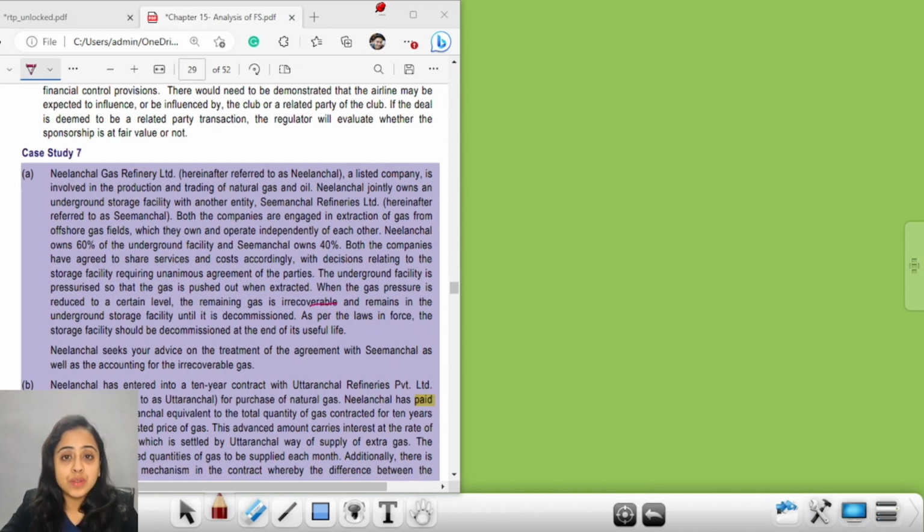Today in this lecture we will cover a very important topic, that is joint arrangement. What is joint control, what is joint operation, how it is recorded in the books of account, and also we will discuss decommissioning liability and its recording in the books of account. Okay. So for simplifying, we'll take a case study.